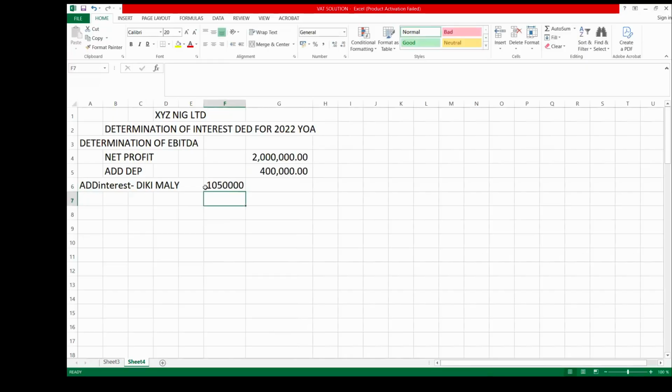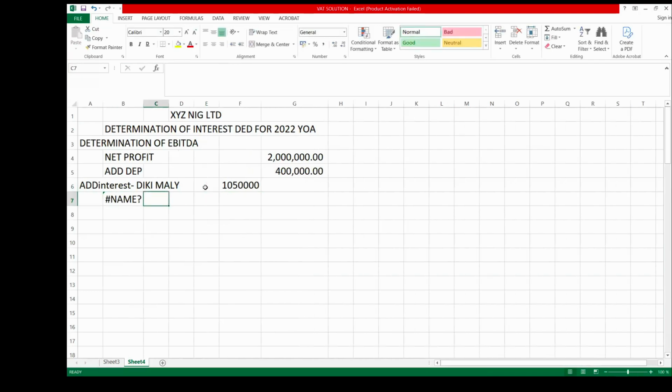Then we have the one for other creditors, 1 million. So these are the two.